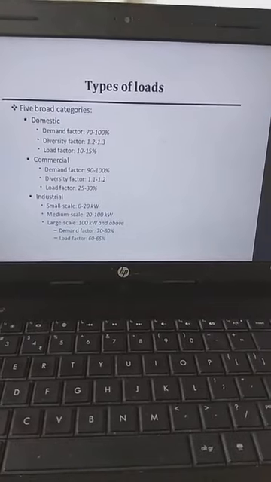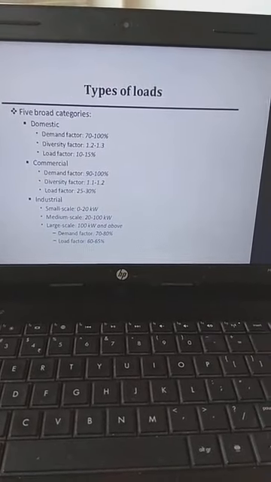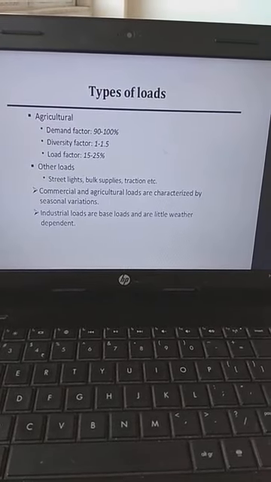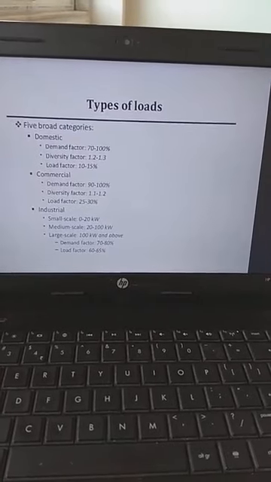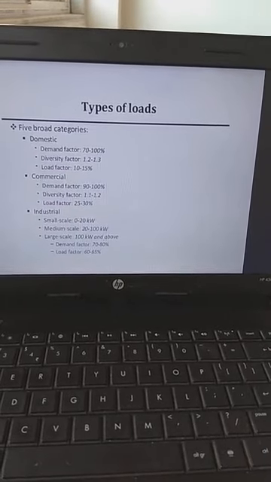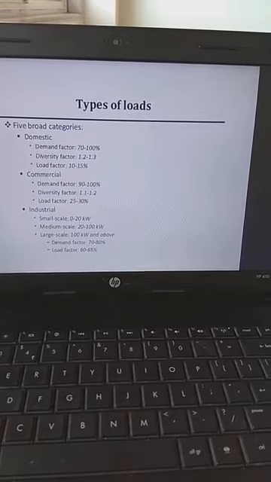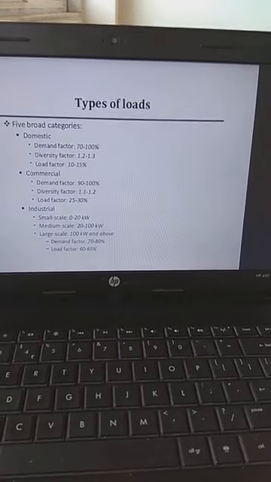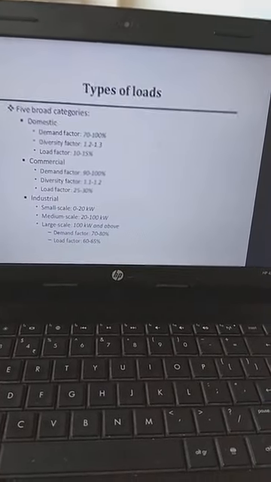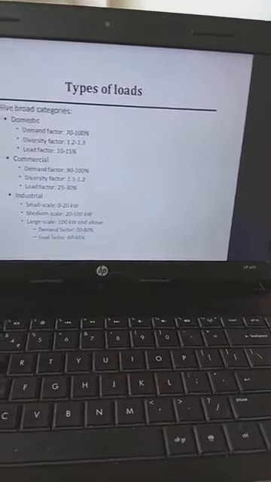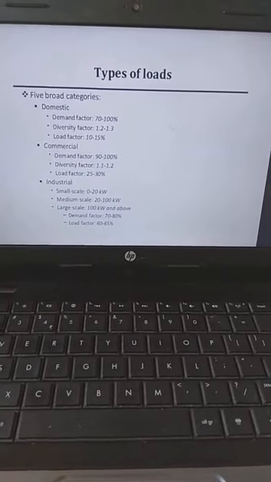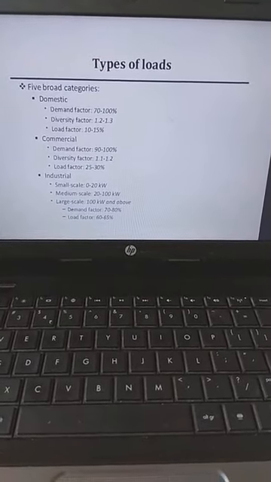As I said earlier, there are five types of load: domestic load, commercial load, industrial load, agricultural load and other loads. What are domestic loads exactly? These types of loads consist mainly of lights, fans, and domestic appliances such as heater, refrigerator, air conditioners, mixers, ovens and small motors for pumping. Domestic loads have the most constant annual growth rate and the most seasonal fluctuations.